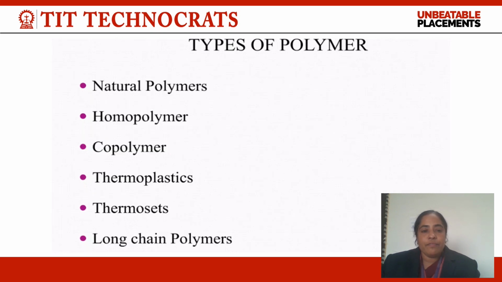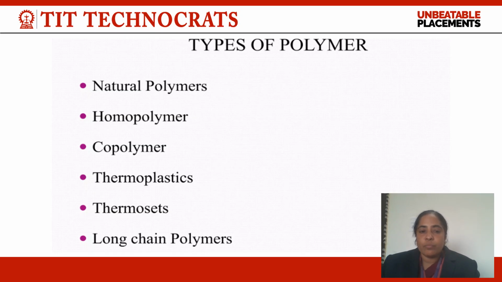Now, if we talk about the types of polymers, polymers can occur in two ways. Either they occur as natural polymers, or they can be synthesized through combinations of different chemicals in the presence of thermal conditions, temperature, pressure, and catalyst. Natural polymers are generally available in the form of keratin, chlorophyll, hemoglobin. Wood is also an example of a natural polymer.